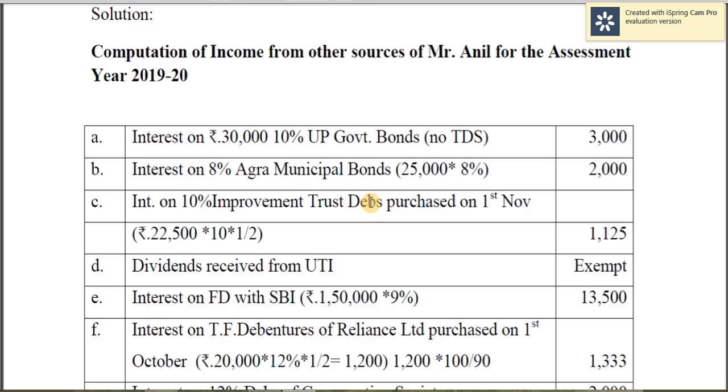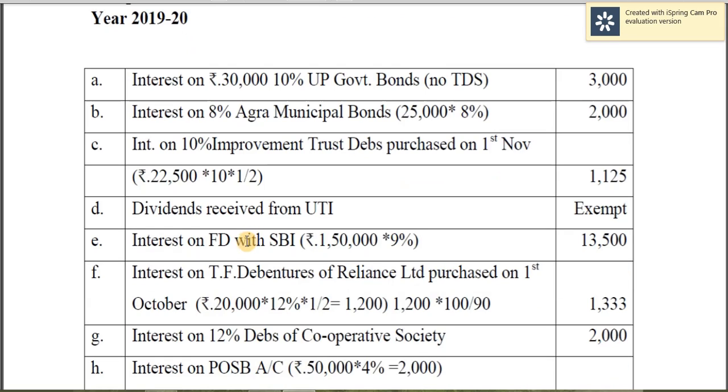10% improvement trust debentures. Yes, it is purchased on 1st November, and therefore you apply the rate and then calculate it for half the year, since it is purchased on 1st November. Dividend received from UTI exempt. Interest on FD with the SBI. So rate is given, straight away apply it. So 13,500.